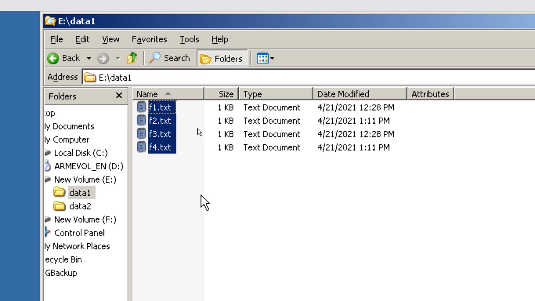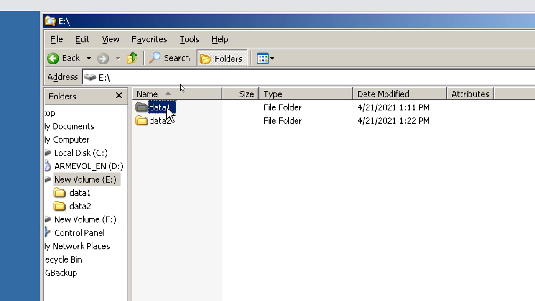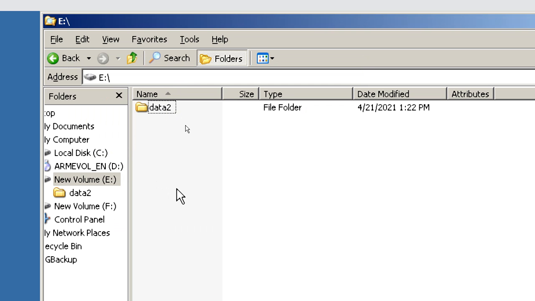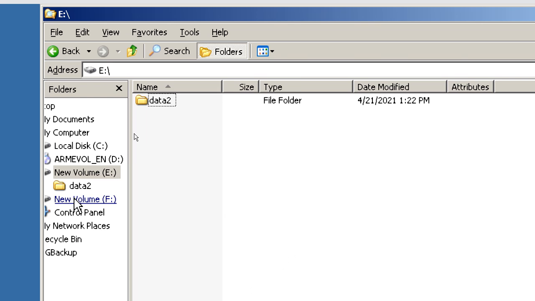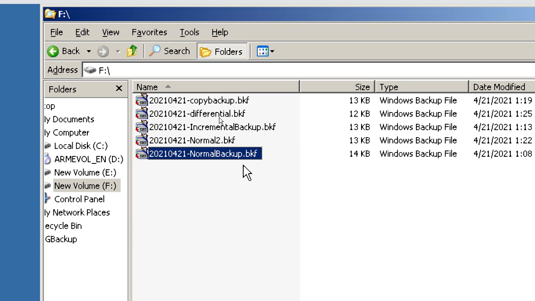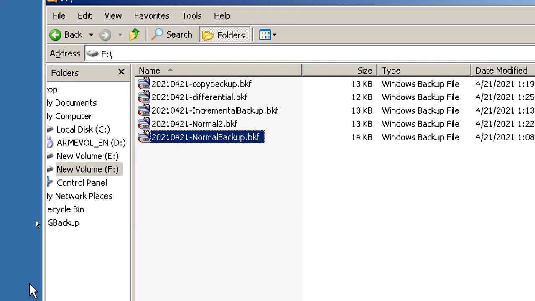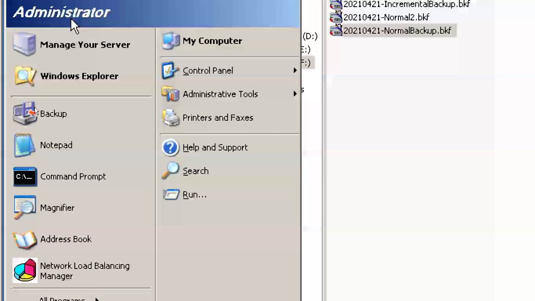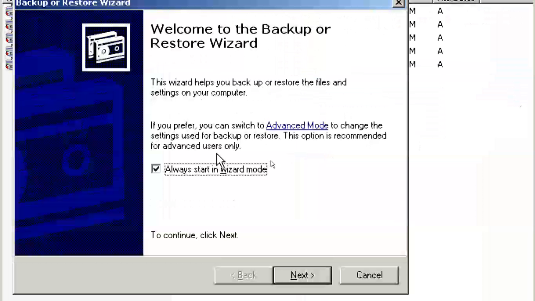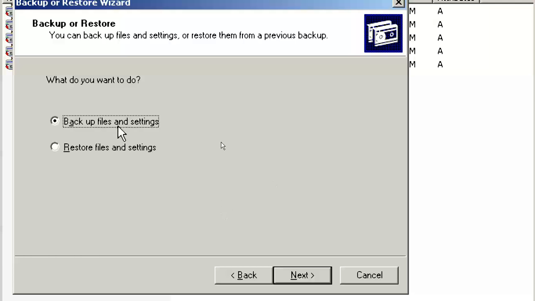Generally, if you lose the files, what will happen? For example, I deleted the files. Shift delete. Okay. Now, how do you deal with it? Means how to restore that one? You have to check it. Either you double click on the VKF file, or you can go to backup. There you can find the restore option. Next, restore files and settings.